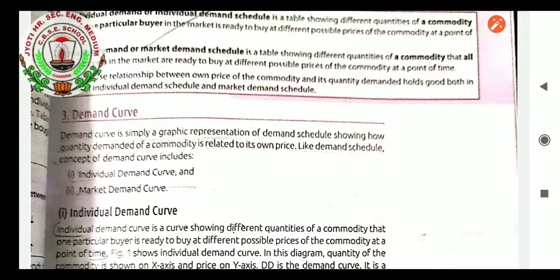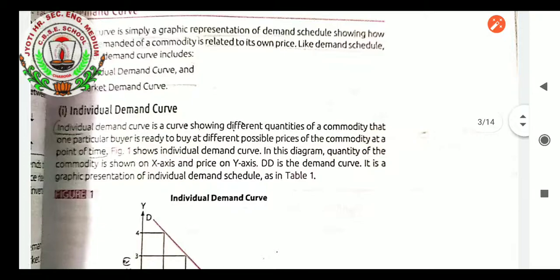Individual demand curve, when we see, students, is a curve showing different quantities of a commodity that one particular buyer is ready to buy at different possible prices of the commodity at a point of time. Figure 1 shows the individual demand curve. In this diagram, quantity of the commodity is shown on the x-axis and price on the y-axis. DD is the demand curve. It is a curve, the graphic presentation of the individual demand schedule in table number 1.